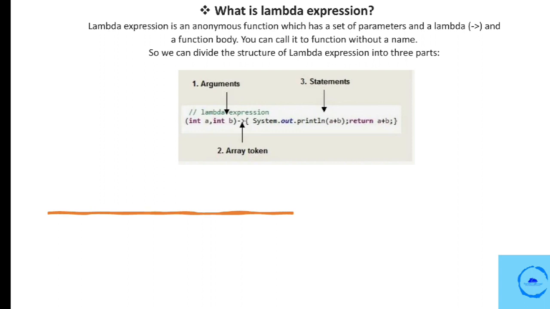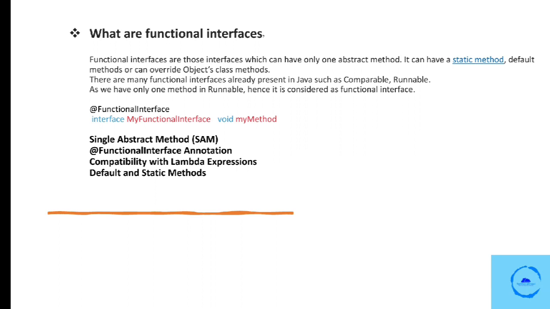The next question is, what are functional interfaces? Functional interfaces are a concept introduced in Java to support functional programming. A functional interface is an interface that contains exactly one abstract method. We can call it SAM, a single abstract method without a default implementation. The primary purpose of the functional interface is to facilitate the use of lambda expressions, which provide a concise way to represent anonymous functions. Here we have some key points about functional interfaces.